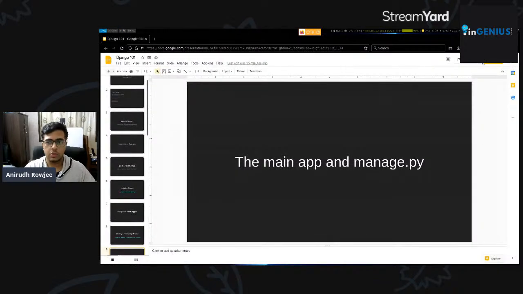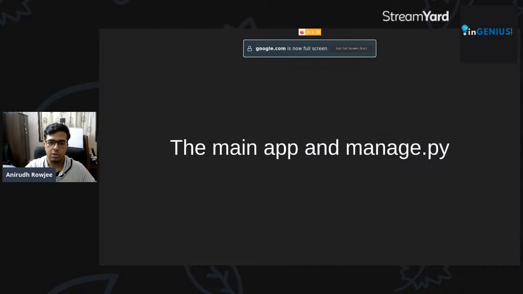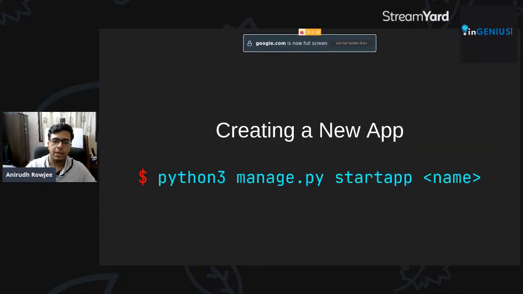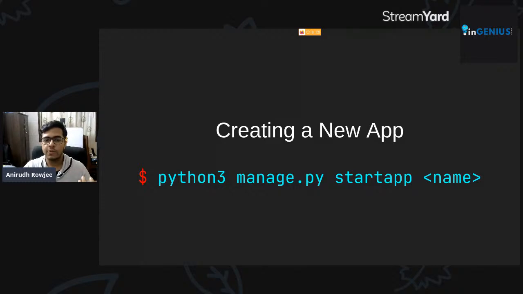Okay. So back to our presentation, the main app in manage.py. The first thing we'll be doing is creating a new app. So like I mentioned, an app is a pluggable component in a Django project. Apps are essentially modularized to the point that you can copy-paste them between projects and they'll still work, right? So the command's right here. We'll create an app called URL. Slightly confusing name, but I think it suits the application that's being built.